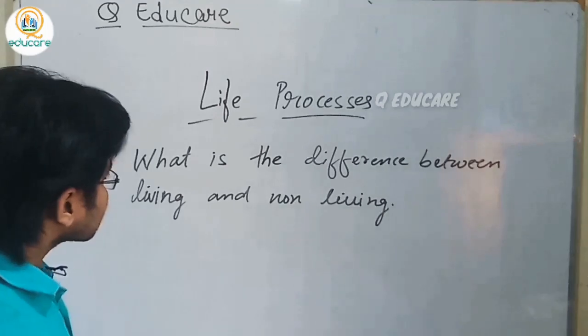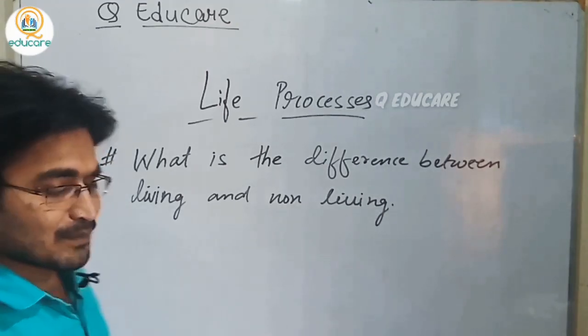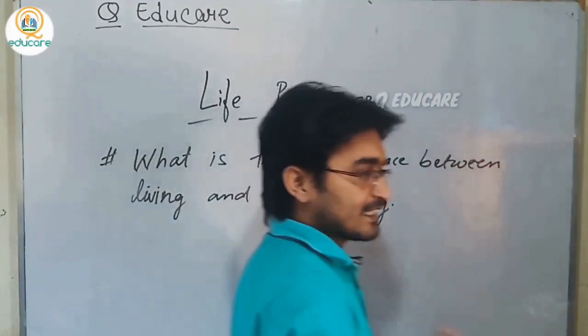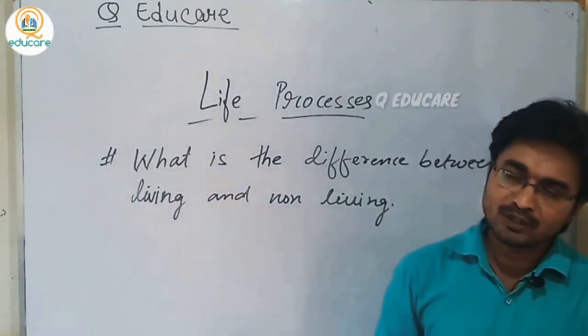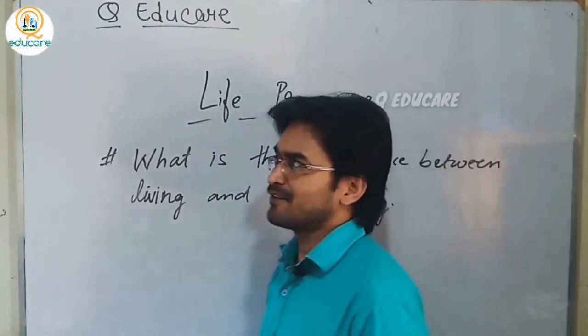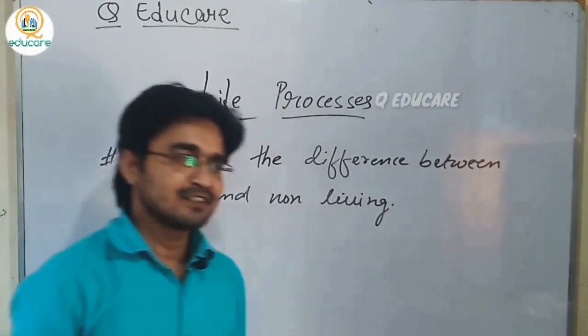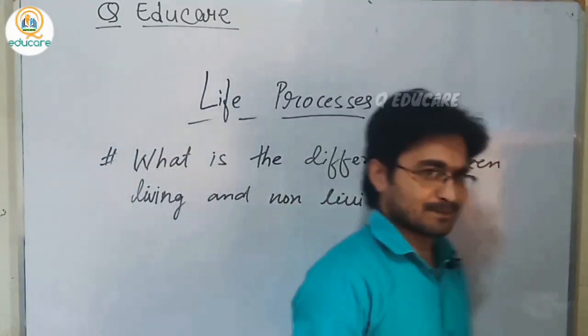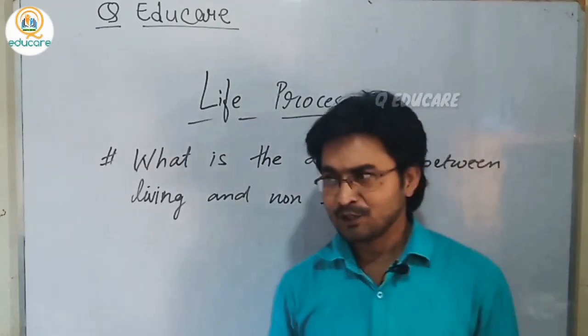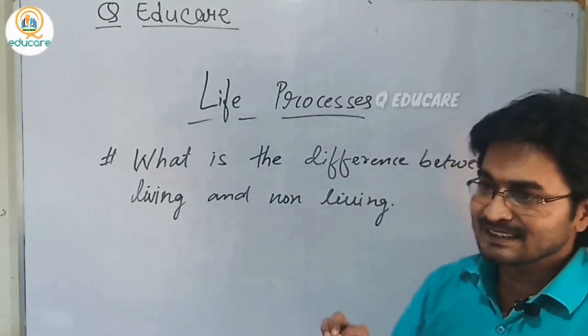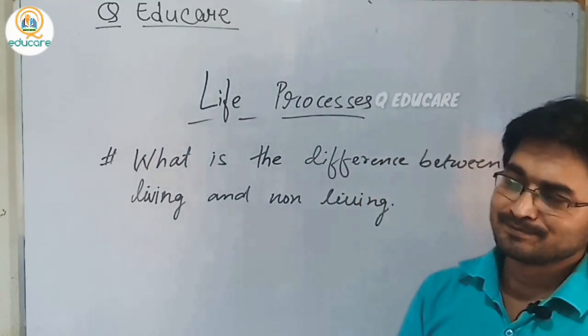So we all know very much about this, living and non-living, and everybody knows about this, whether they are very much aware about this world or this environment. Every human being knows this is living and this is non-living.